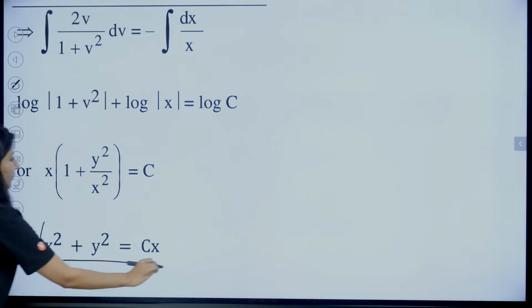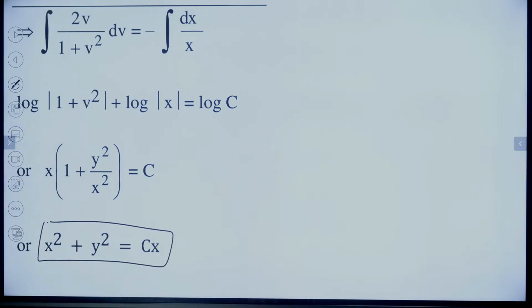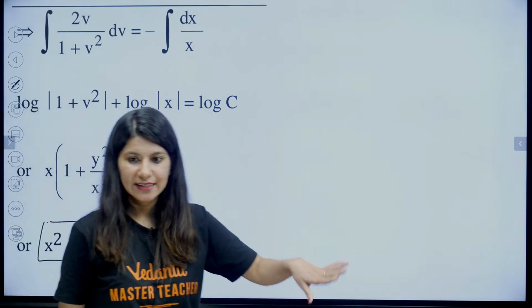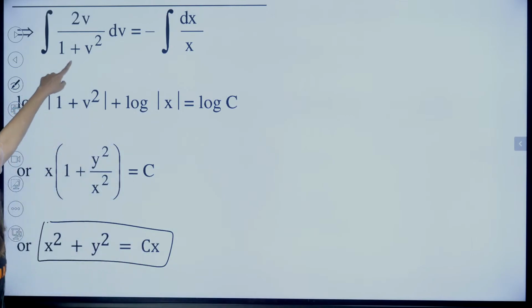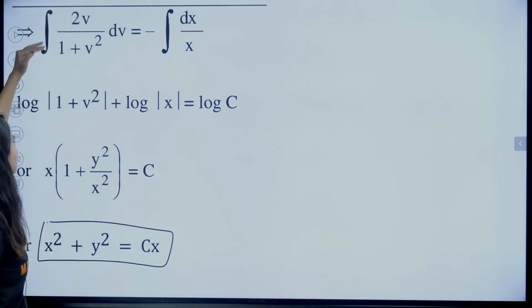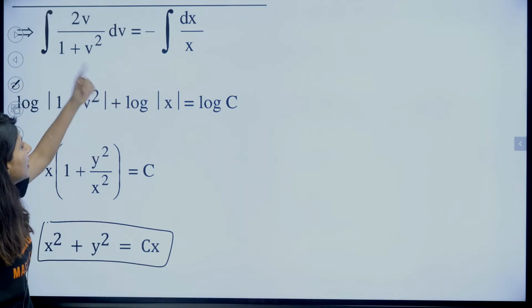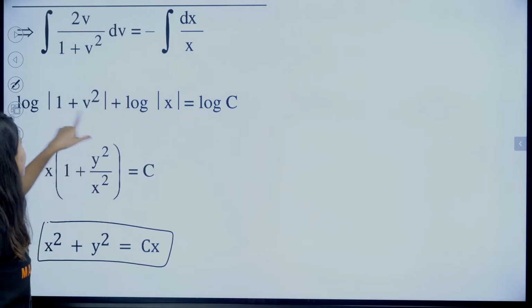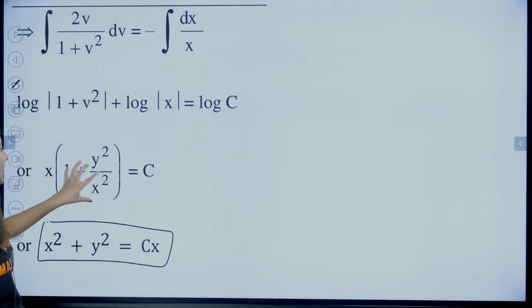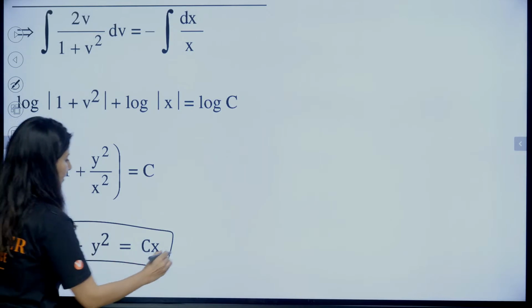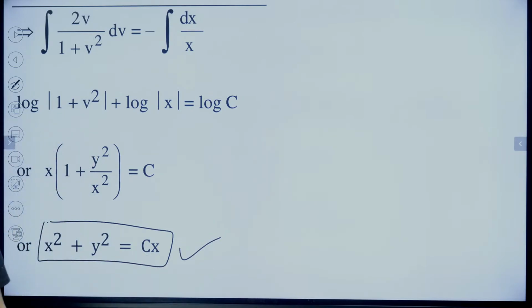Okay. You will do it? Shall I leave it? Yes. Okay. This is how. So if you take this as t, this will become dt. So log of mod of 1 plus v squared plus log of mod x is equals to log c. So these two will get multiplied. 1 plus v squared into x is equals to c. So x squared plus y squared is equals to cx. Right? Yes.